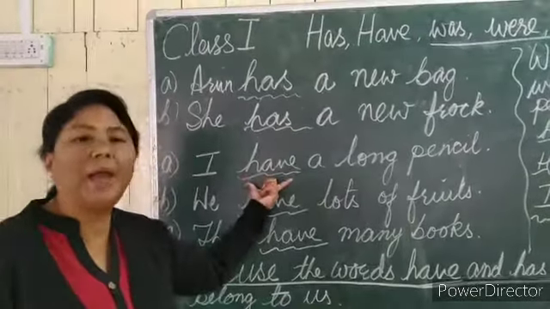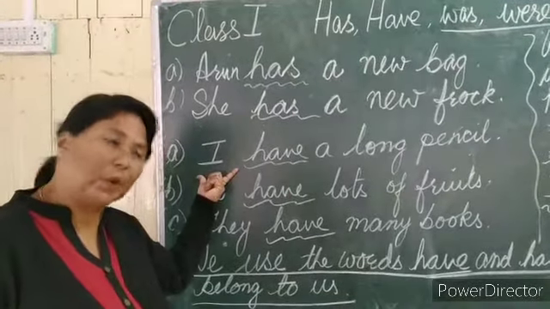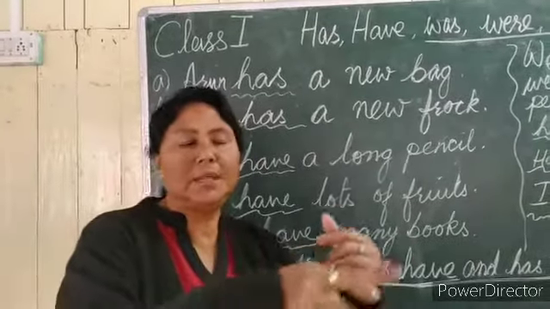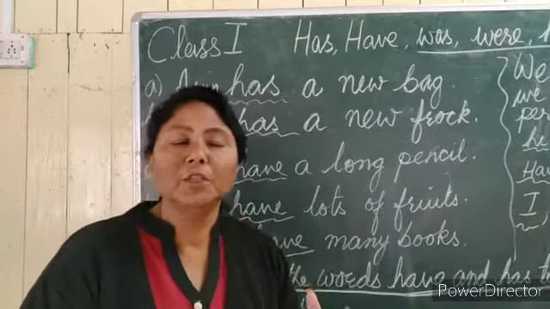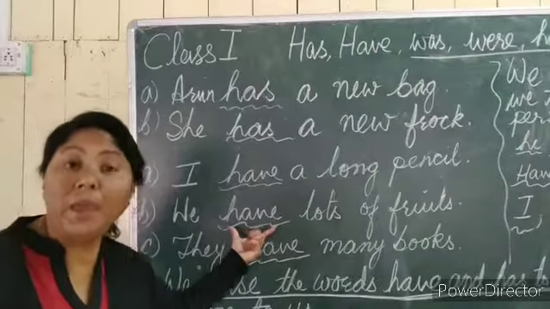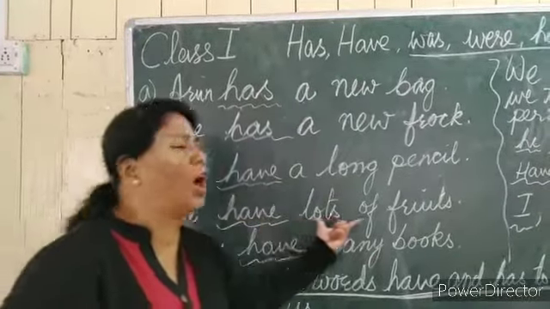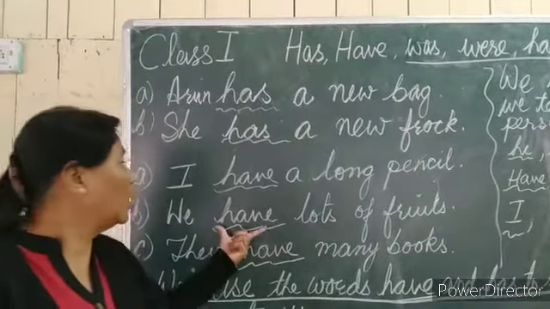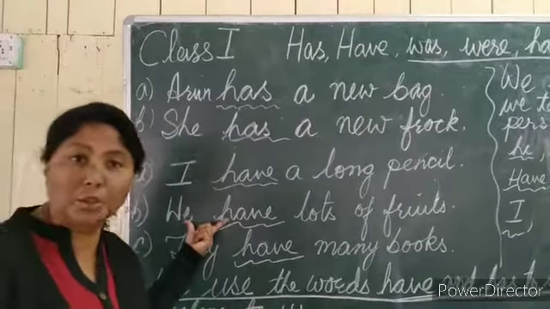So we are using the word have with I. Next, we. You are there, your mummy is there, and you are talking about everyone. So you say we have lots of fruits. So you are using have with we also.